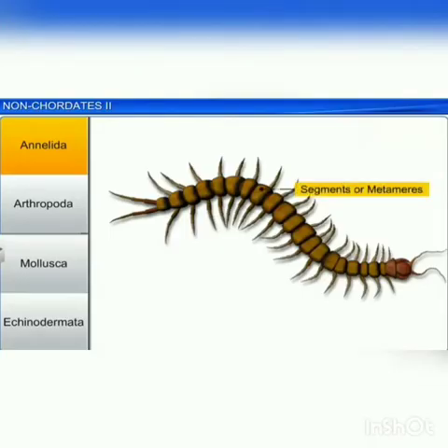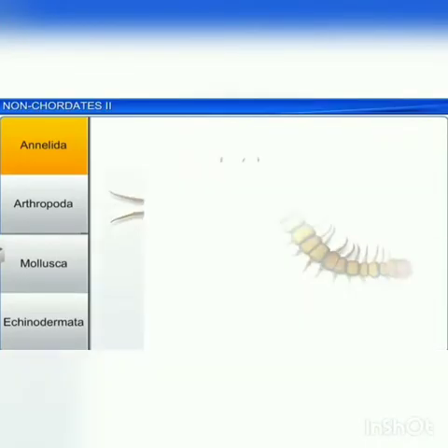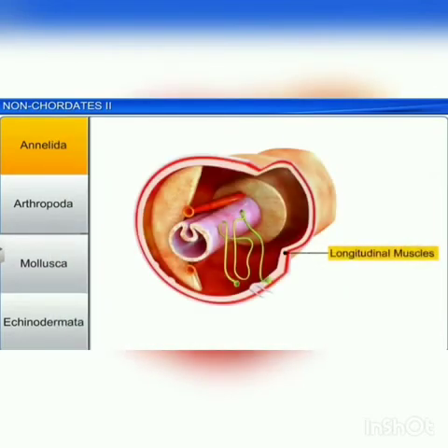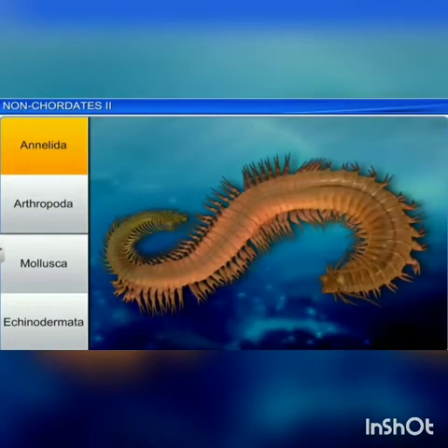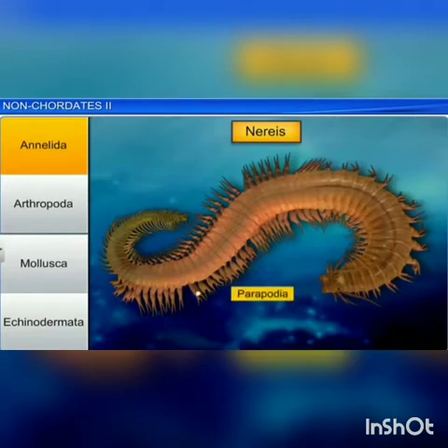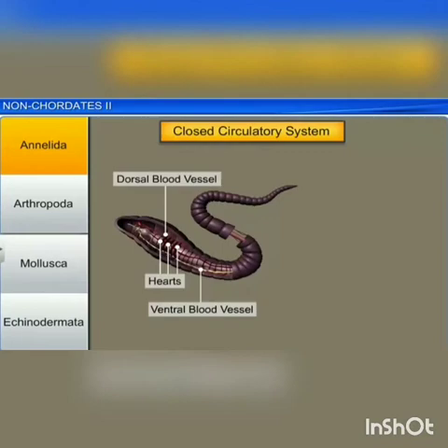The elongated body is metamerically segmented and the body is divided by septa. The longitudinal and circular muscles in the body wall help in locomotion. Aquatic annelids like Nereis have lateral appendages called parapodia which help in swimming.